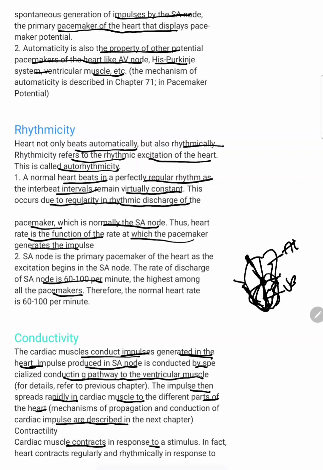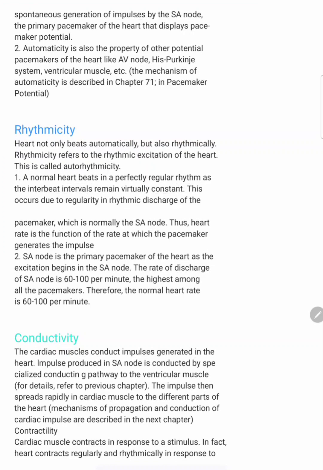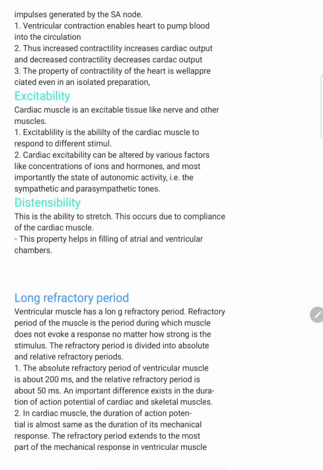Cardiac muscle contracts in response to a stimulus. In fact, the heart contracts regularly and rhythmically in response to impulses generated by the SA node. How the SA node generates the impulses, in the way the heart will contract and the heart will conduct those impulses, right? Okay.